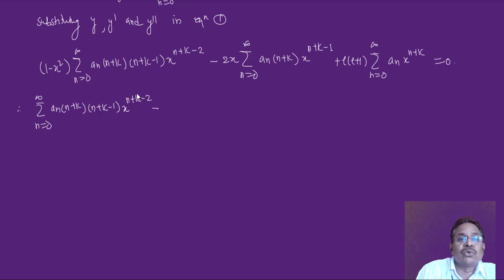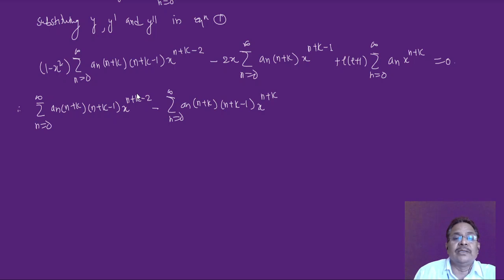Now this x square and this x raised to minus 2, the x raised to plus 2 and x raised to minus 2 can be cancelled if I take this x square inside, and therefore this becomes summation over n equal to 0 to infinity an times n plus k into n plus k minus 1 into x raised to simply n plus k. This minus 2 and this 2 will get cancelled.